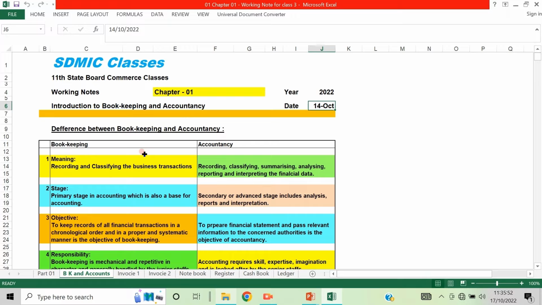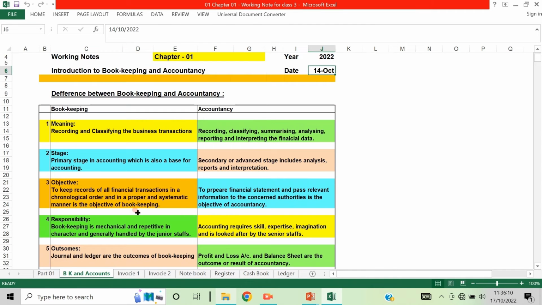Bookkeeping होने के बाद में accountancy शुरू हो जाता है, बराबर ना? So it is an independent thing. So the difference is, you can analyze, you can very well understand that. So let us start. There are some 9 points, so keep it in mind. One by one we will discuss.